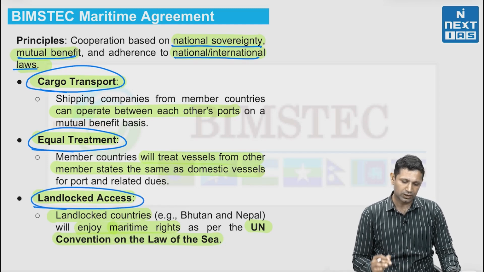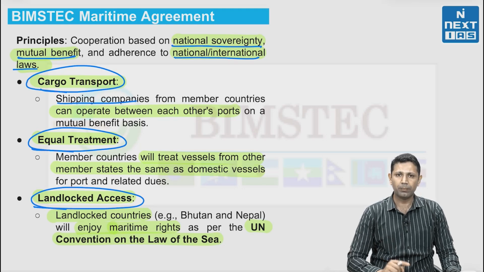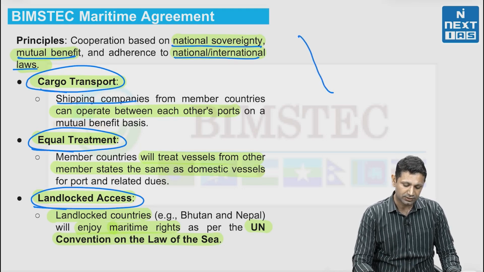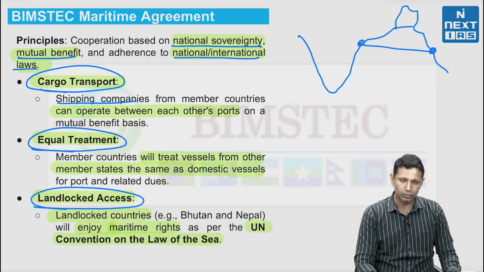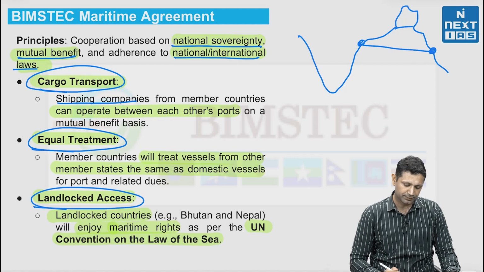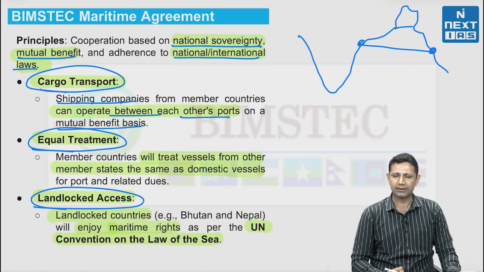What is cargo transport? The shipping companies can operate from each other's ports. For example, if an Indian shipping company is situated here and here is Myanmar, India's shipping company can operate through this Myanmar seaport as well. So they can operate between each other's ports on a mutual benefit basis.